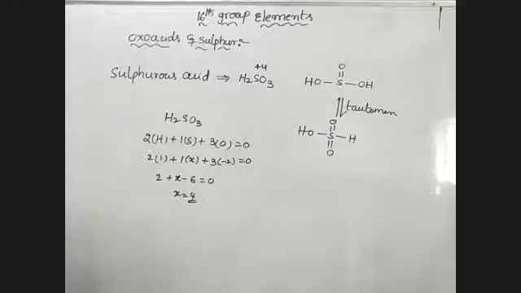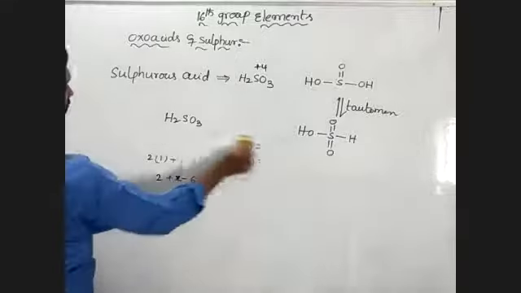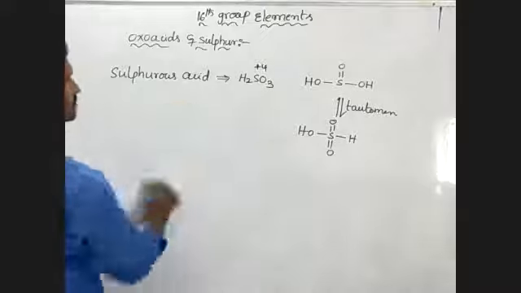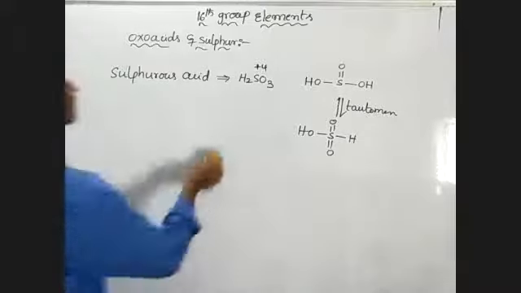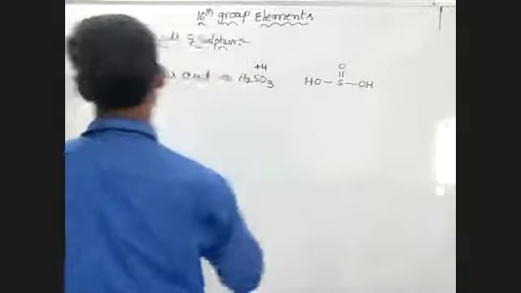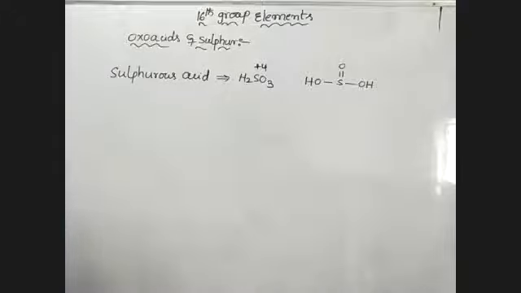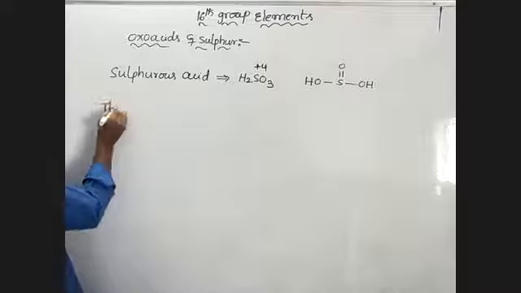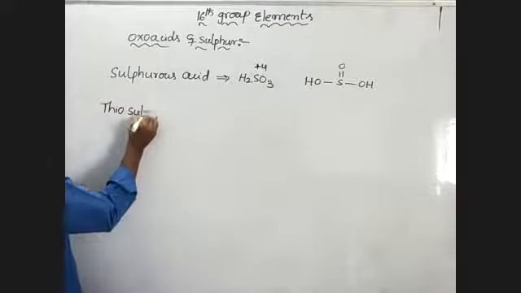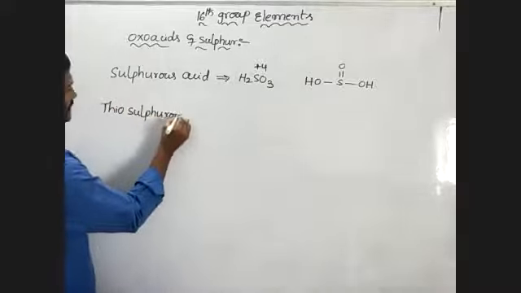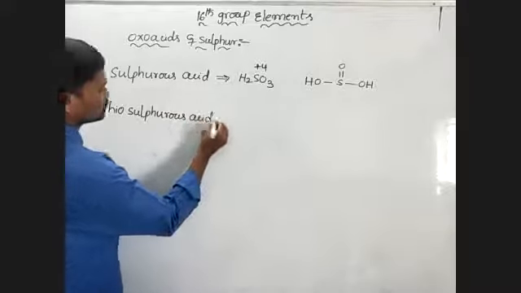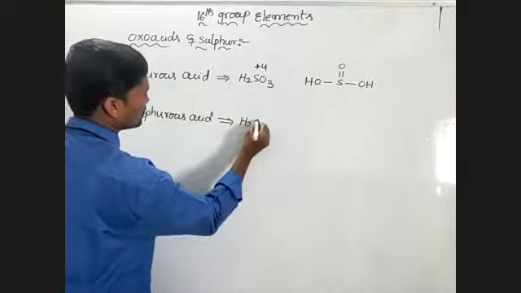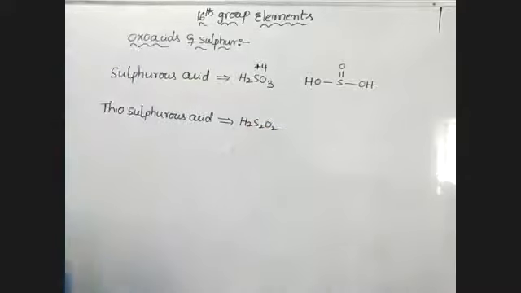The next one is thiosulfurous acid. Its formula is H2S2O2.